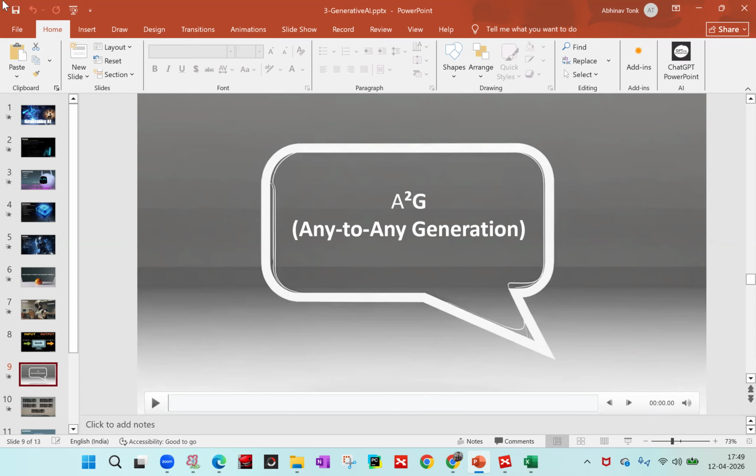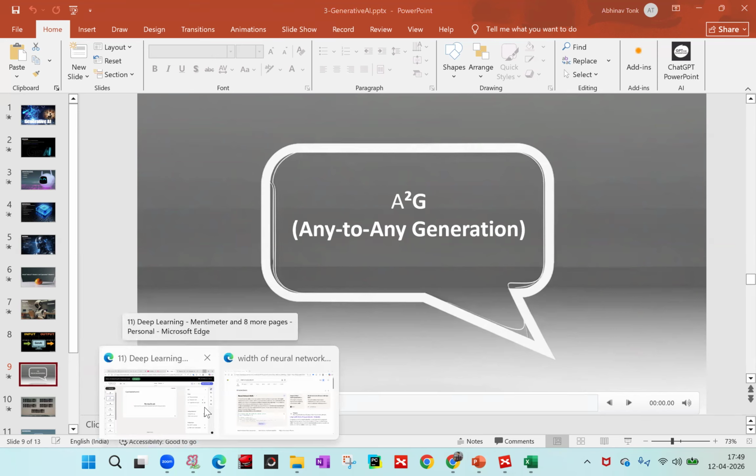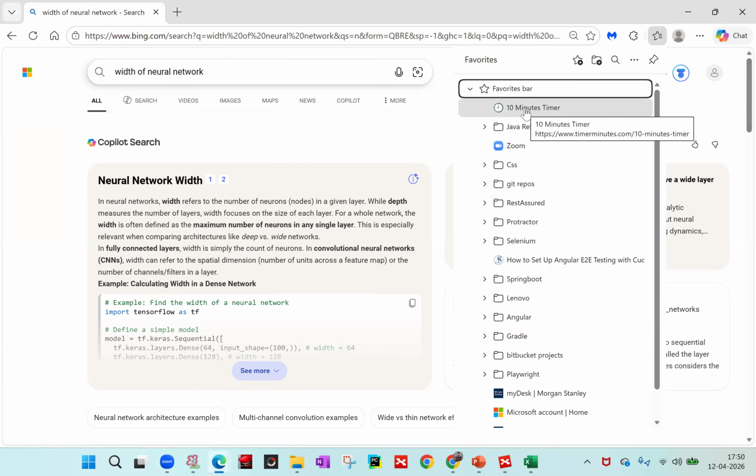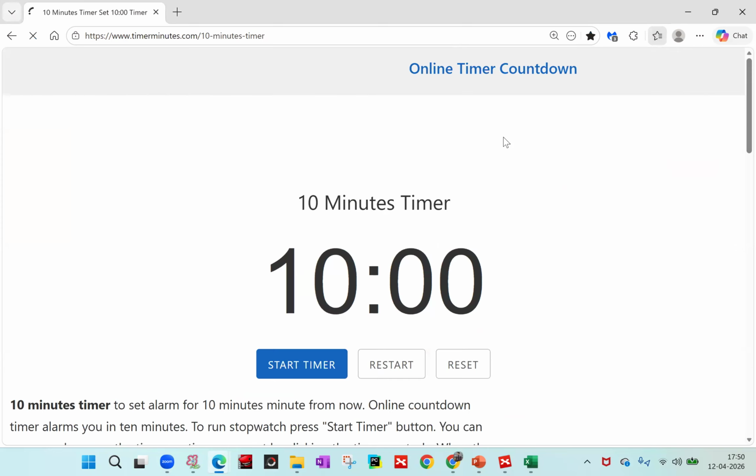And then probably after that, we will take prompt engineering. Okay. So let me start a timer for 15 minutes. You guys can take a break for 15 minutes, and then we can join in again. Okay, for now, I'm just starting the timer for 10 minutes.